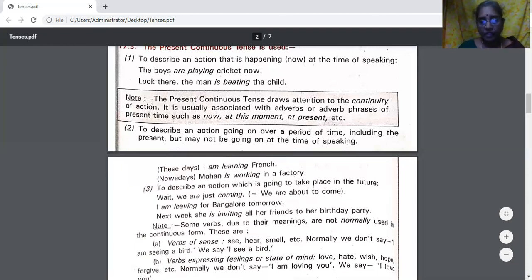Mohan is working in a factory. Means nowadays, Mohan is working in a factory. Maybe at that moment he is not working. Presently, he's not in the office. He may be at home, but what is he doing? He is working in a factory. Mohan.